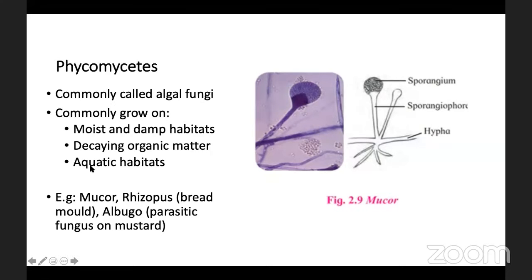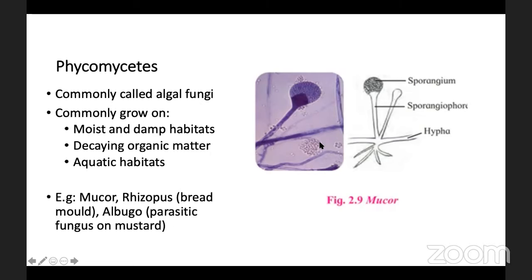Some of them grow in decaying organic matter, and some of the fungi from this Phycomycetes group are in aquatic habitats. The examples are Mucor, Rhizopus. Rhizopus is also called bread mold, and Albugo. These are parasitic fungus on mustard.